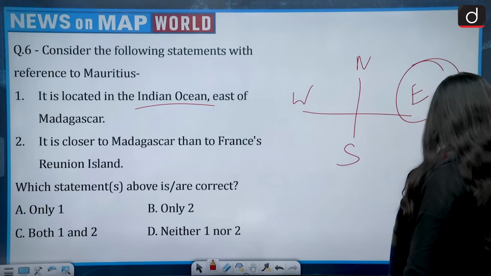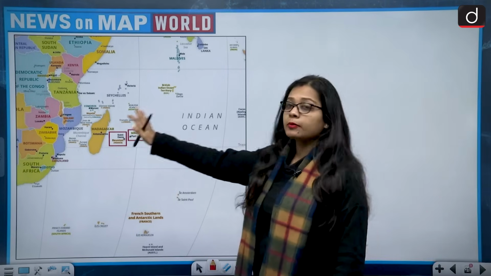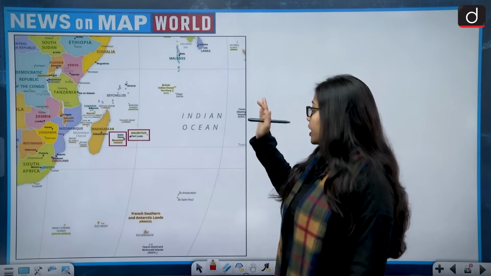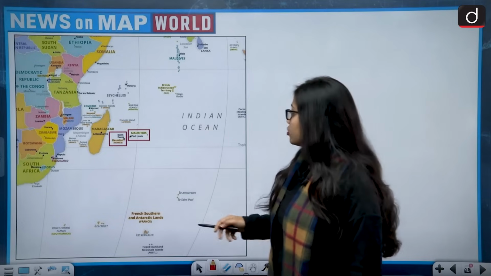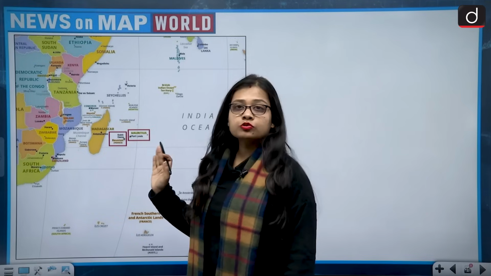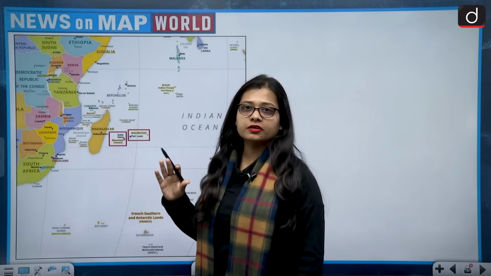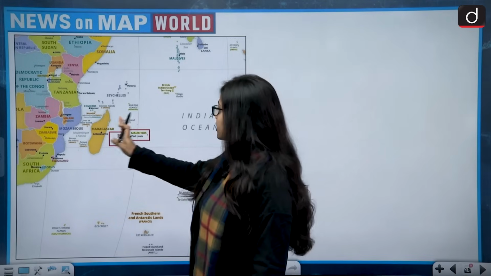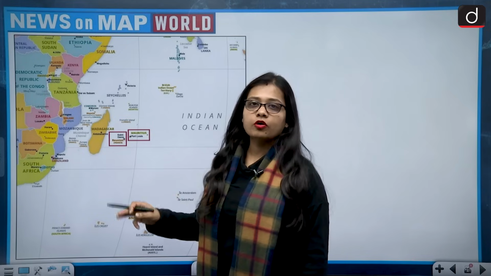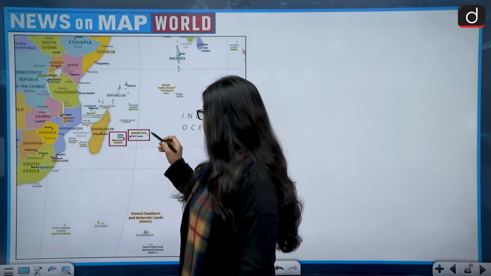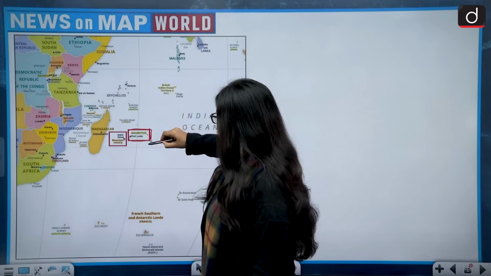So let's see Mauritius. This is the map of the Indian Ocean, and Mauritius lies in the Indian Ocean. Mauritius lies very close to a big and huge island country, that is Madagascar. Madagascar is very close to mainland Africa, that is the African continent. So this is the location of Mauritius.